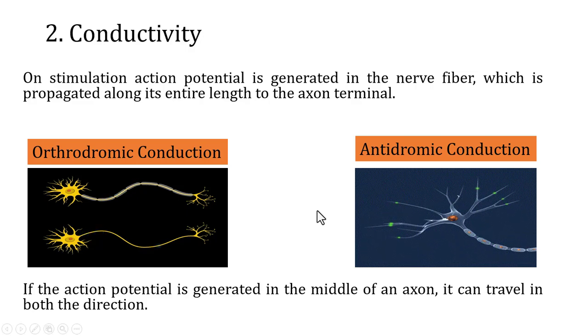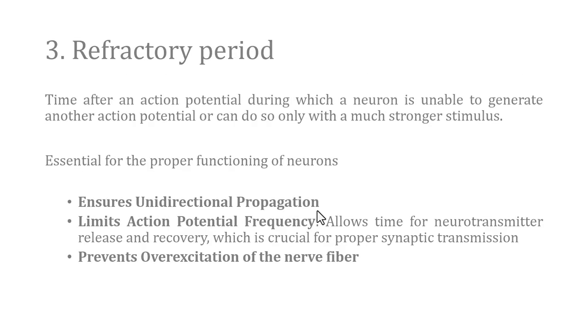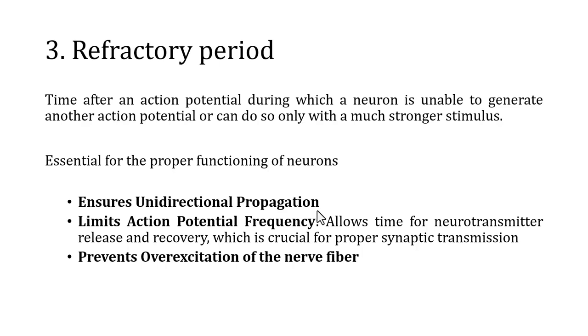Let's move on to the third property, which is refractory period. The term refractory generally means resistant to change or action, right? The refractory period in this context refers to resting time, right?